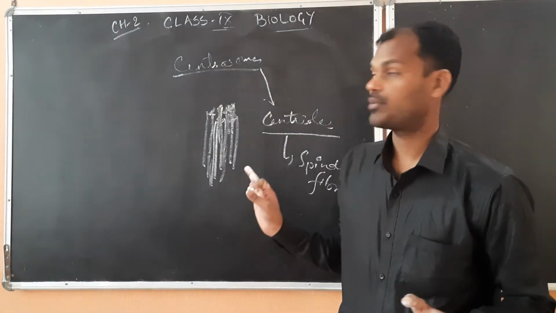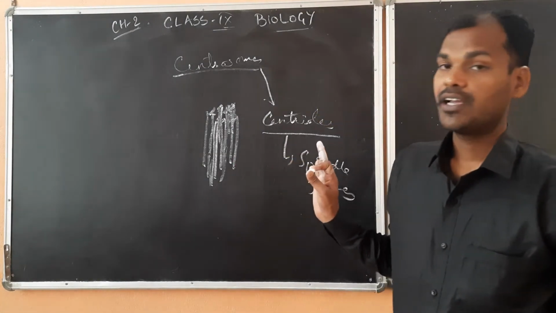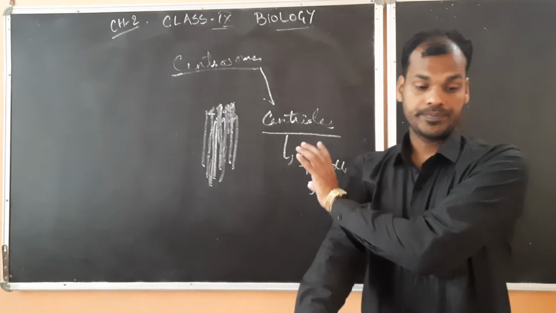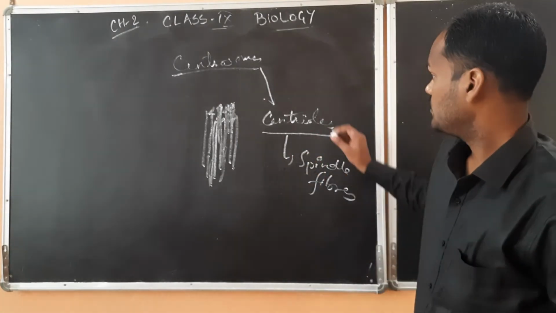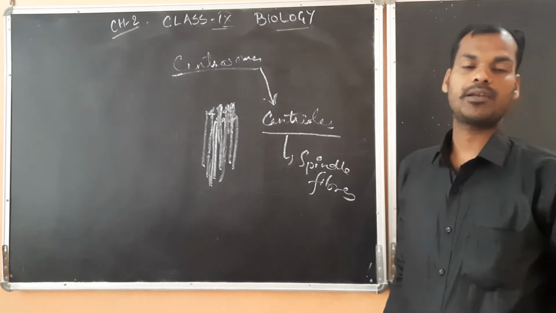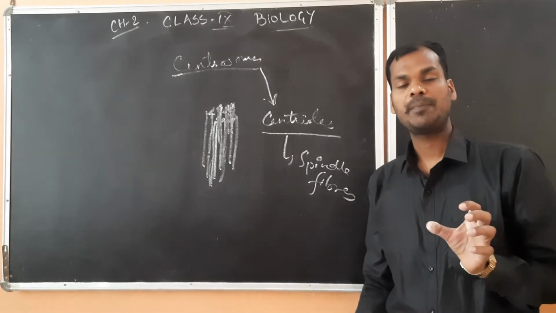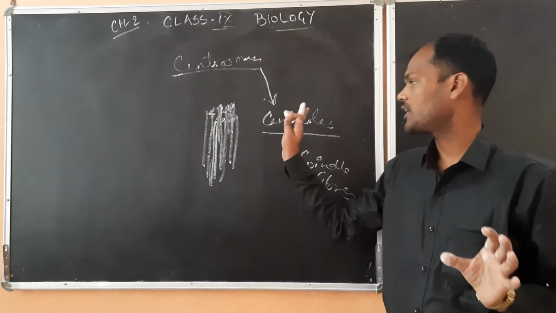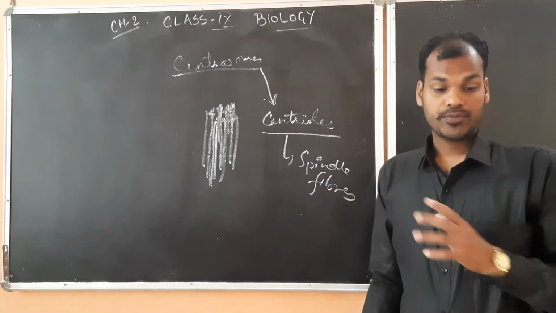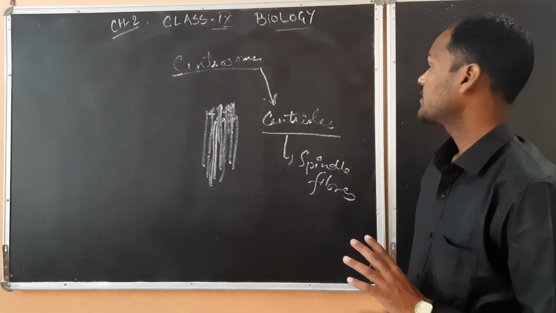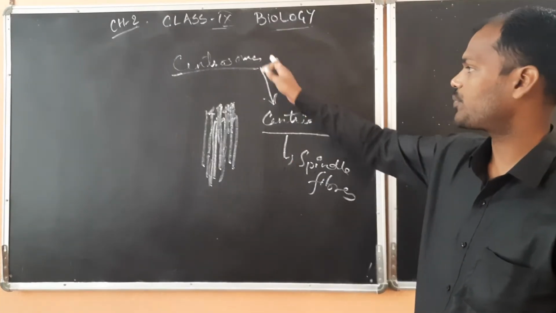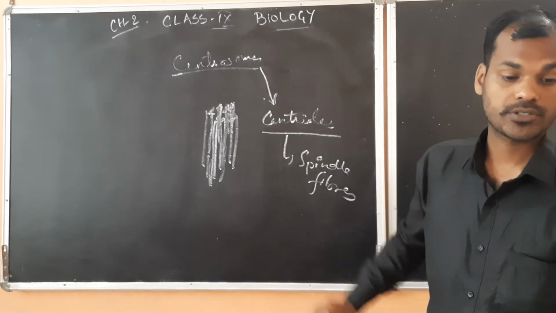This is also helping in the formation of cilia and flagella. Along with the spindle fiber, cilia and flagella are also formed by the centrosomes by forming the basal bodies. Basal bodies are the parts of the cilia and flagella which are responsible for their functions. It is also providing structure to the cell. So the cell structure is also provided by the centrosomes.